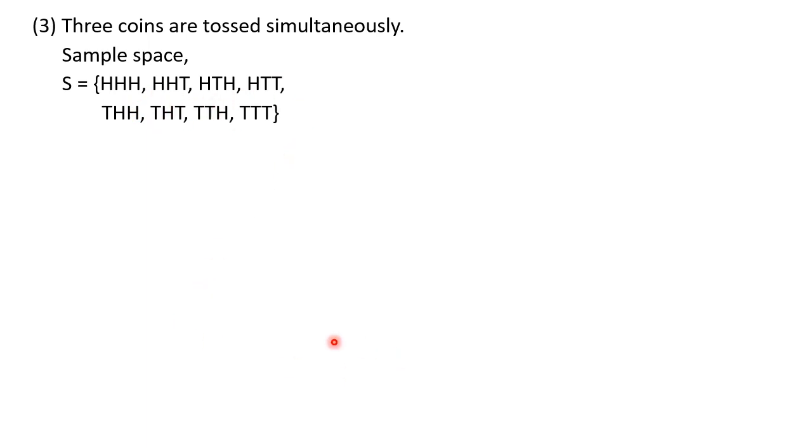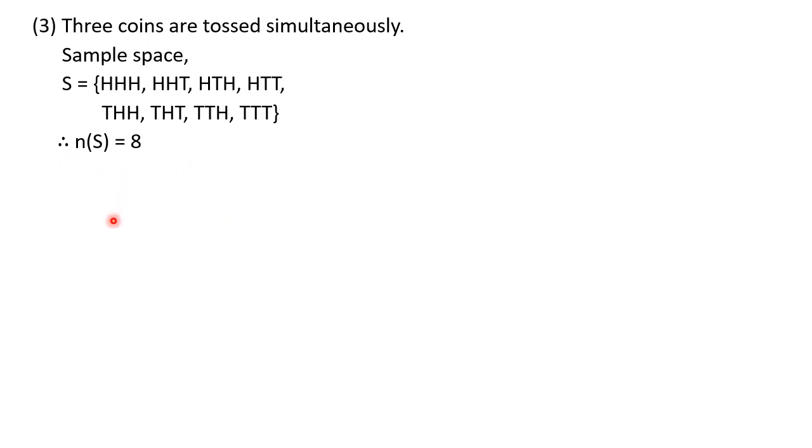Either you write down the sample space of 2 coins 2 times and then write down H 4 times in front of that and T 4 times here down. Or as I have said, write H 4 times, T 4 times, then H 2 times, T 2 times, H 2 times, T 2 times, then HT, HT, HT, and so on. Okay, so you can follow any method. Now from this we can write down number of sample points as 8. N of S is 8.